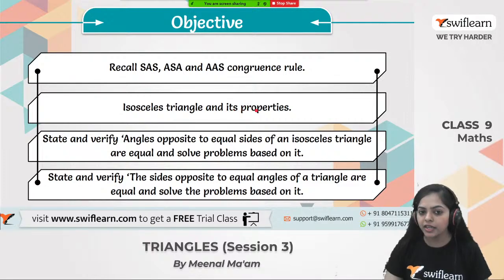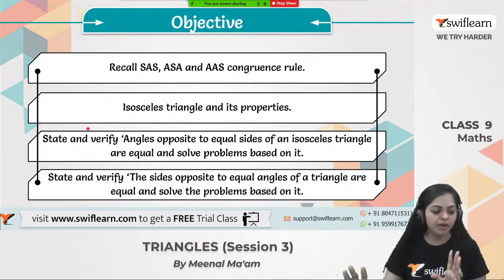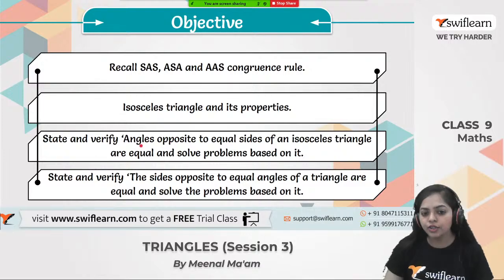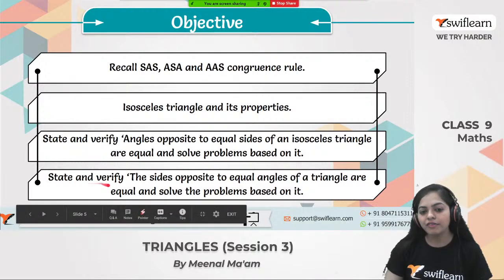What is an isosceles triangle? I think you all remember. The triangle in which two of the sides are equal. Next we will state and verify the theorem that angles opposite to equal sides of an isosceles triangle are equal, and solve problems based on it. And we will state and verify the other rule, that is the vice versa of this rule: that the sides opposite to the equal angles of a triangle are equal, and we will solve the problems based on it.